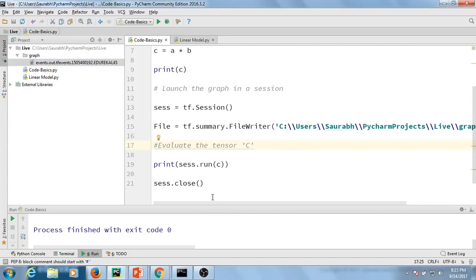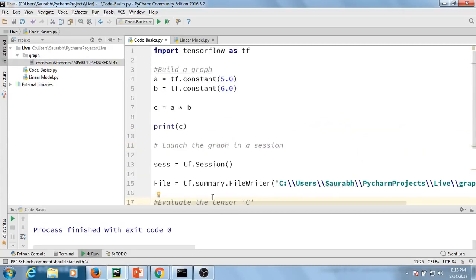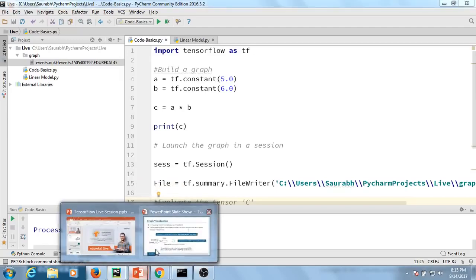Till now we have only seen constants. So next up we are going to see what placeholders and variables are, as well as why we need them. We are going to discuss all those things. For that, I'm again going to open my presentation.